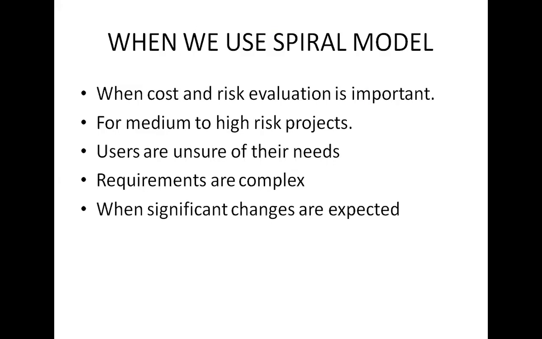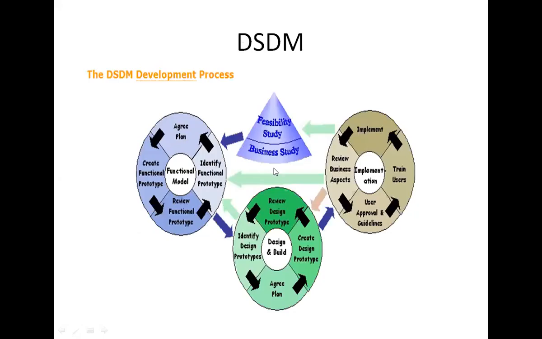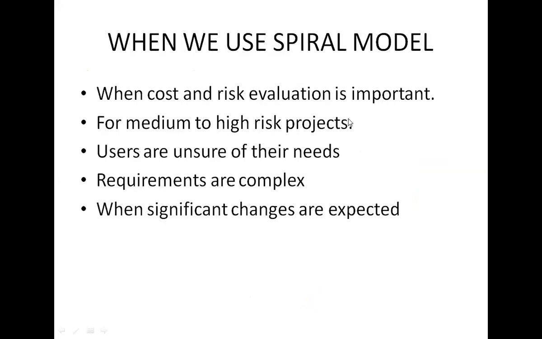For medium to high risk projects, we choose it. When users are unsure of their needs, also. When requirements are complex, also. When significant changes are expected, also.